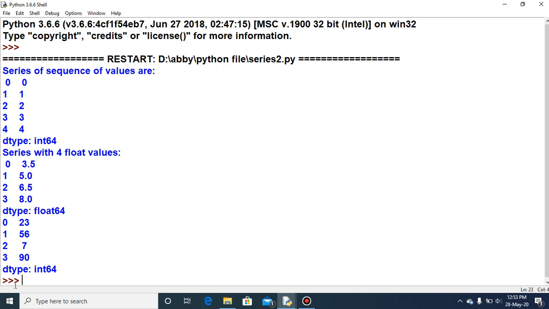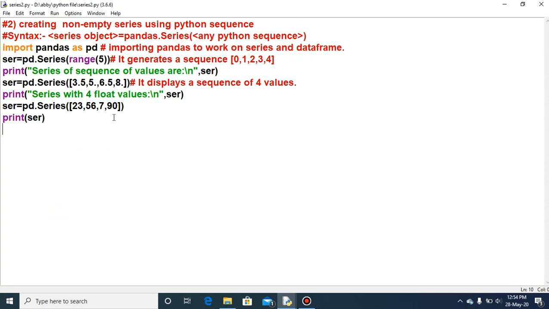So 23, 56, 7, 90 are the values, and 0, 1, 2, 3 is the index, and the data type is coming as int64. Why? Because the values are integers. So this is the way to create the series through sequences of values.